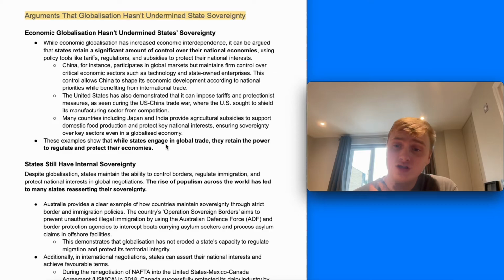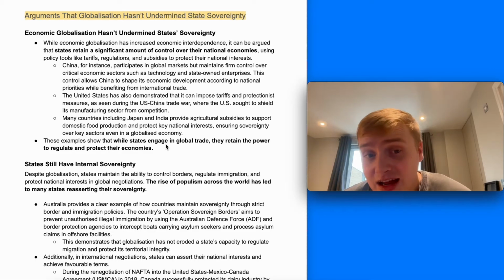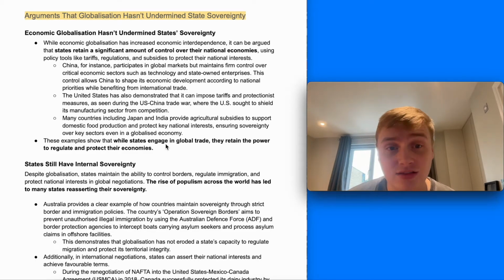China does participate in global markets and its economy is influenced by other countries, and there is clear interconnectedness. But it maintains firm control over key economic sectors, such as technology and state-owned enterprises. This allows it to shape its own economic development. The United States has also demonstrated that it will impose tariffs and protectionist measures, under both the Republicans under Trump and under the Democrats.